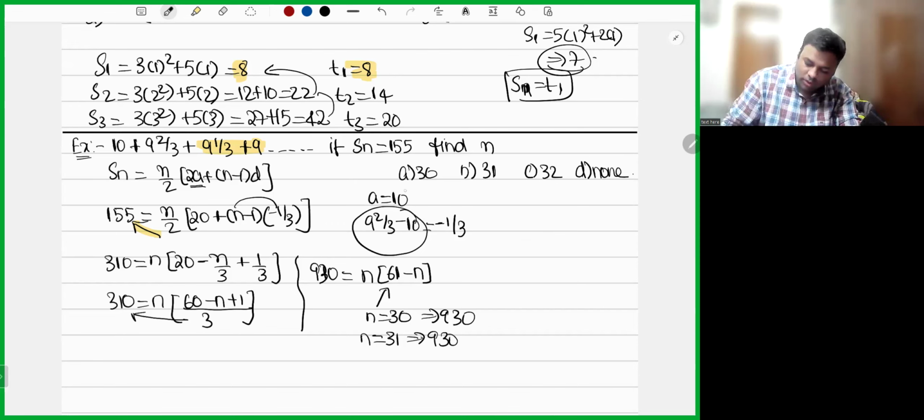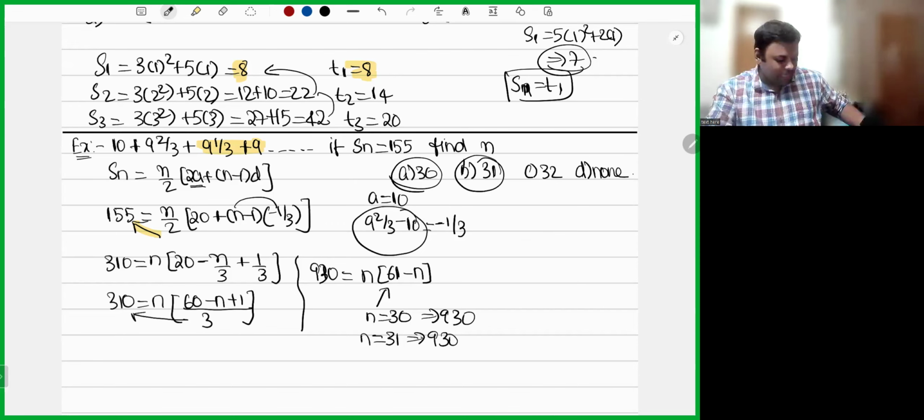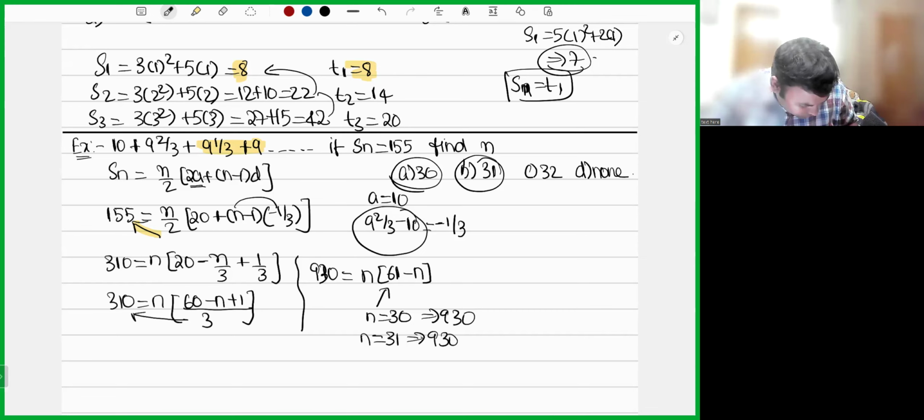Sir, what is the answer? Both A and B are the answers. So in exam it will happen like this? No, in exam it will not happen like this. Only in ICA material it will happen like this. So don't worry about that. So I hope it's simple.